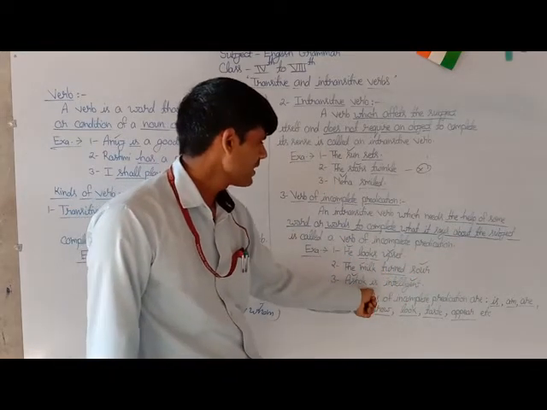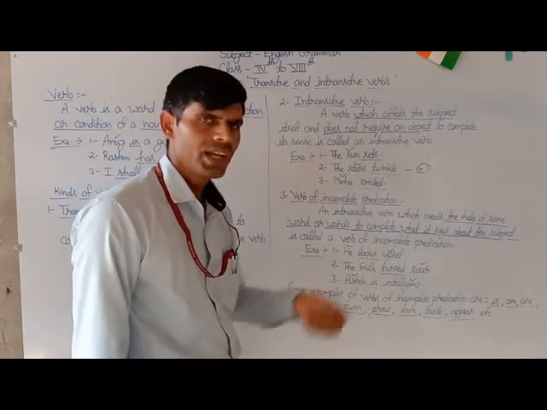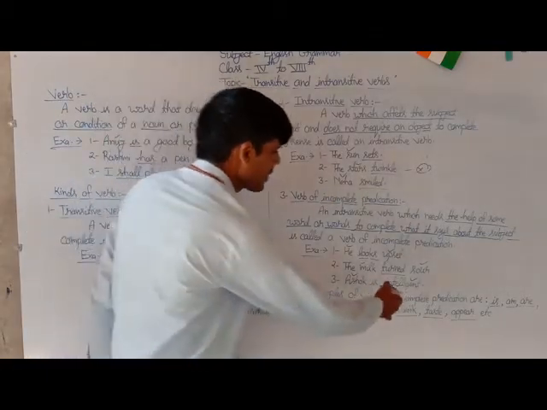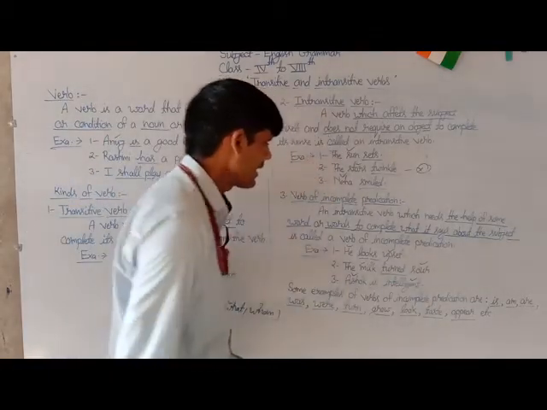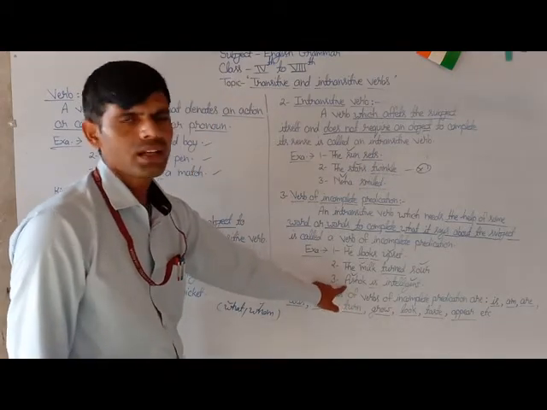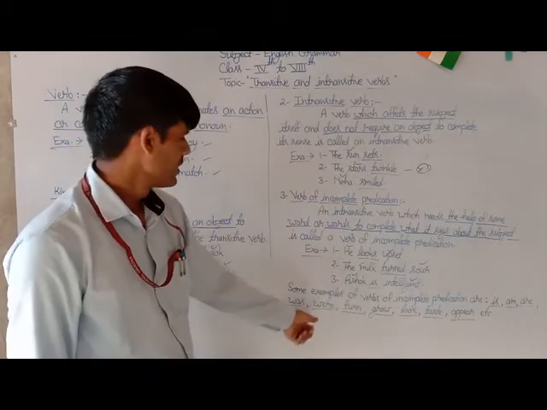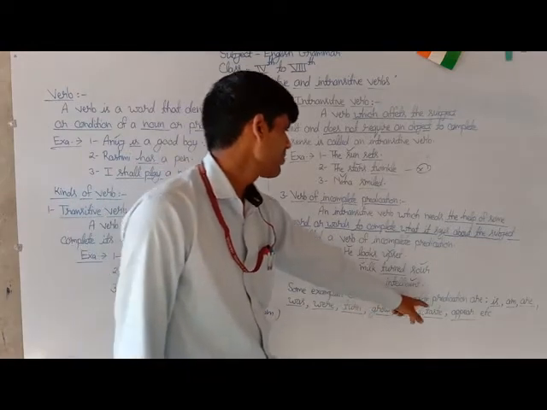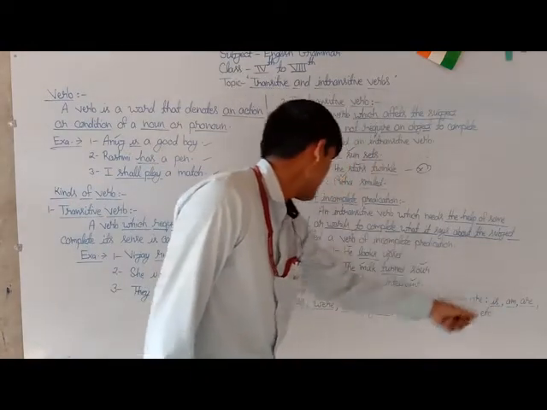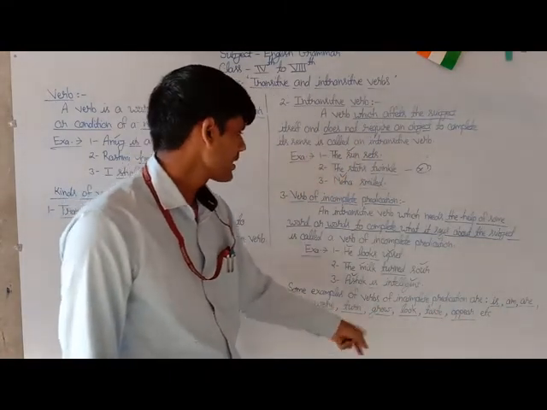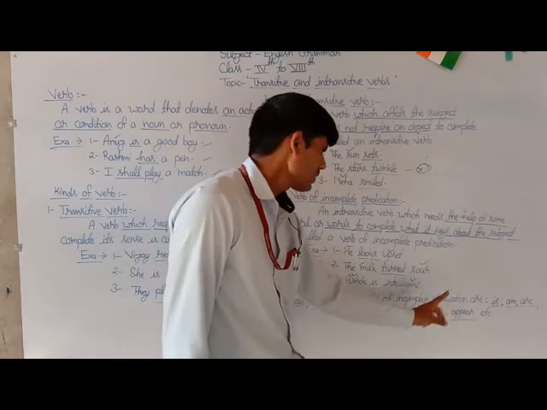Ashok is intelligent is also a verb of incomplete predication because it requires a word, intelligent, to say something about its subject Ashok. Some examples of verbs of incomplete predication are is, am, are, was, were, turn, grow, look, taste, appear, etc.